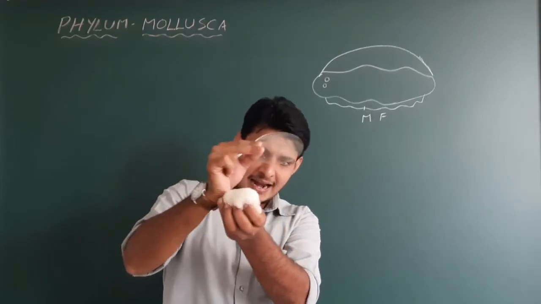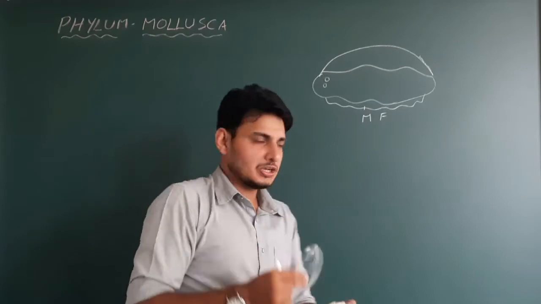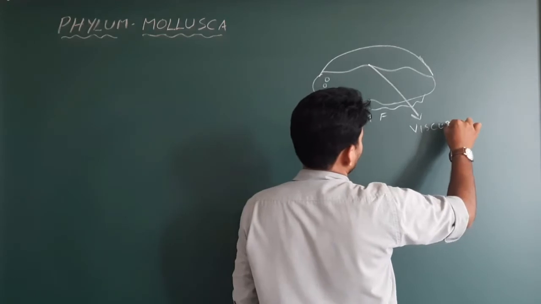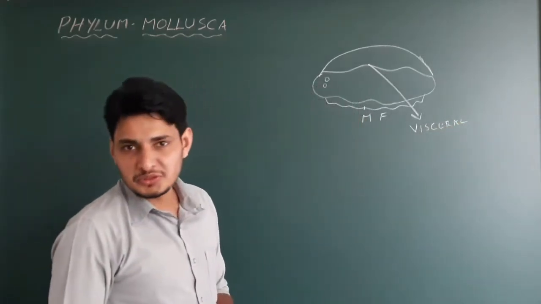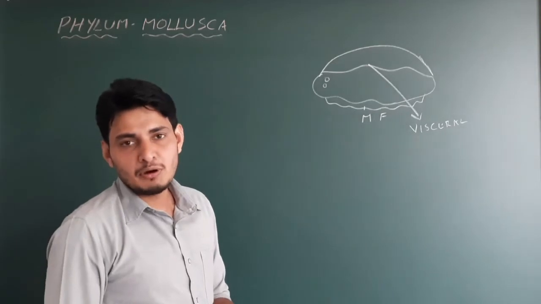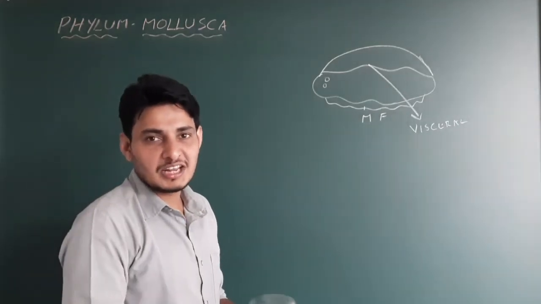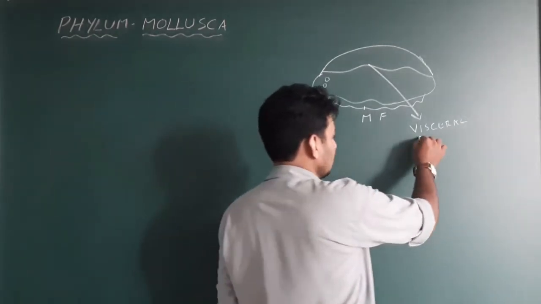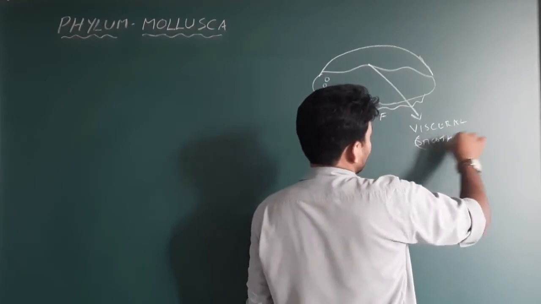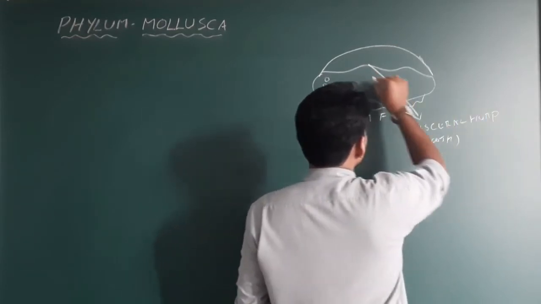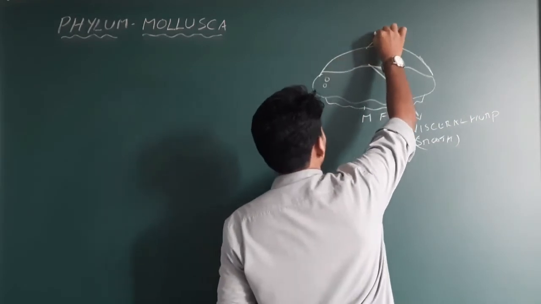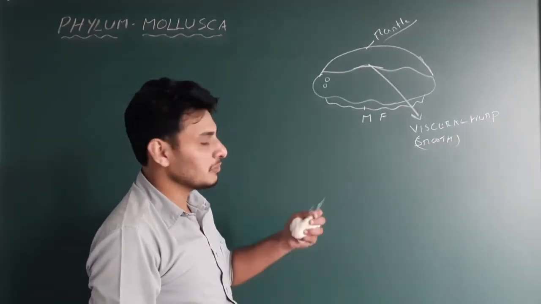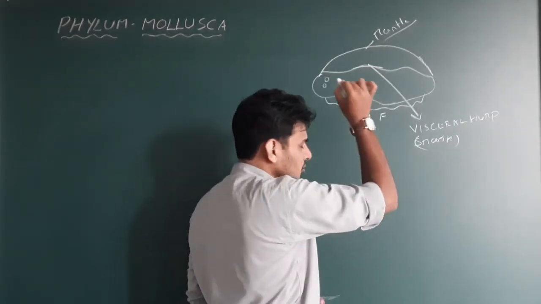But between the mantle and the muscular foot, what do you call this particular structure? This particular structure is called the visceral hump. Actually, the meaning of visceral is smooth. Got it? Our stomach is made up of visceral muscles. What is the other name of visceral muscle? Smooth muscles. So meaning of visceral is nothing but smooth. Okay, so we write here smooth. Visceral hump is present here. This is the visceral hump, and this is the mantle. So three terms you need to remember: mantle, visceral hump, and muscular foot. Muscular foot is for locomotion.